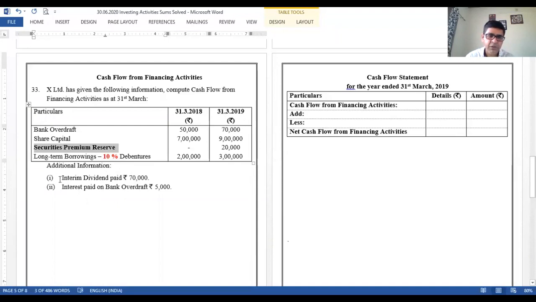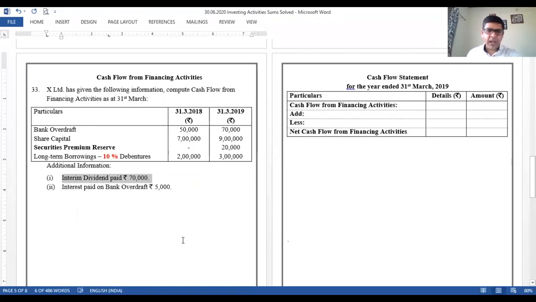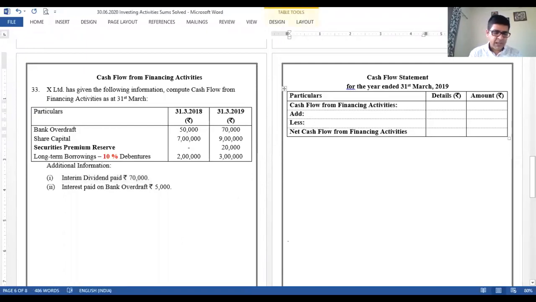Right. Additional information. Interim dividend paid is there. Interest on bank overdraft. So as a practice, we will be starting with the adjustments. Interim dividend paid is 70,000. Dividend paid, cash goes out. Cash goes out, so it has to be an outflow, so we have to subtract it. So let us put interim dividend paid over there, and this is an outflow. So let us put the amount over there.